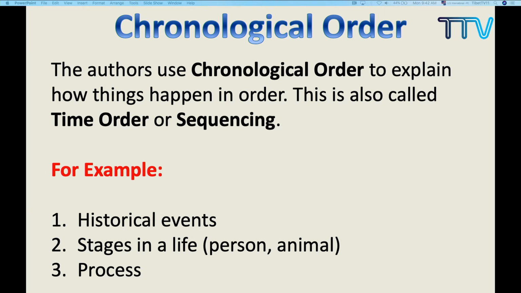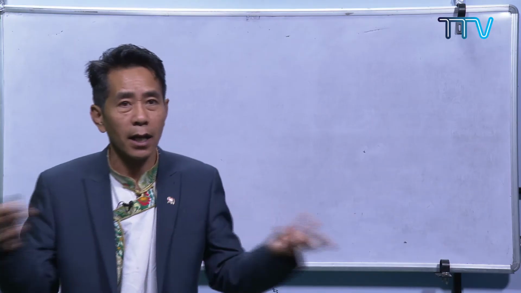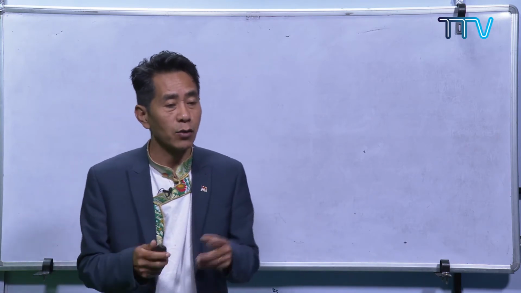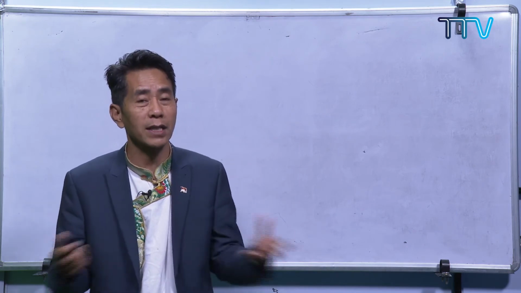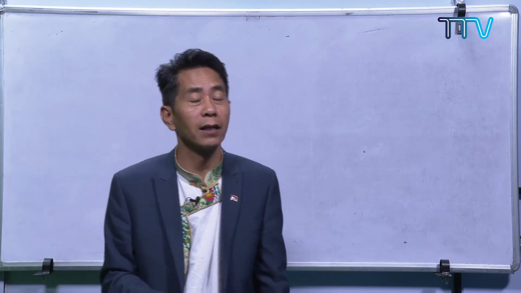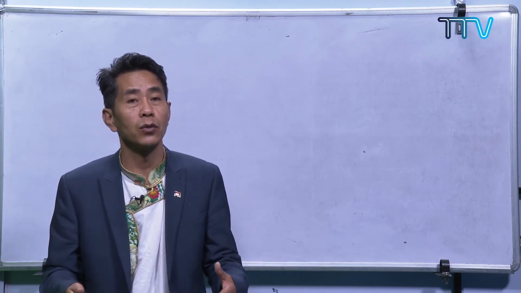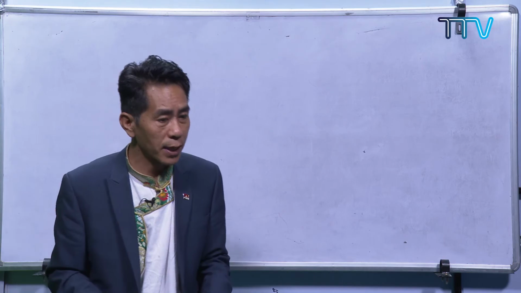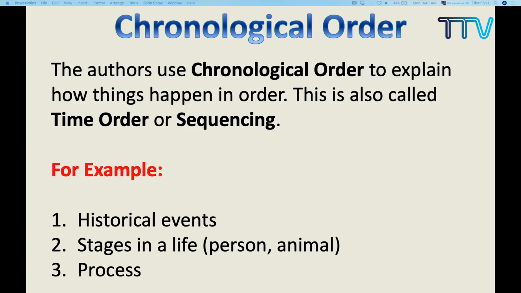Did you understand? What is the text structure? Chronological order, where everything is to be followed in proper order. If there is something wrong in the order, then something different may come up. So this is the chronological order. Let us look at some of the examples. What type of writing will come in this chronological order? The first one is historical events. If you want to explain to the reader about the different historical events, we also use this. And the second one, the different stages in the life of a person or animal.